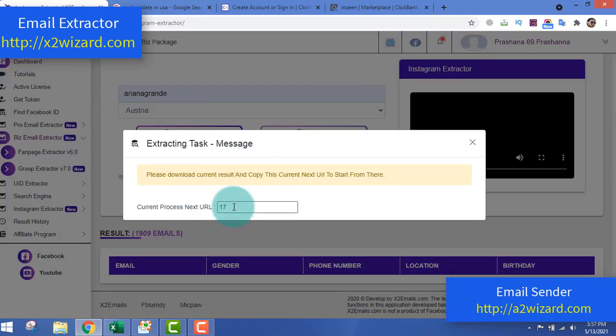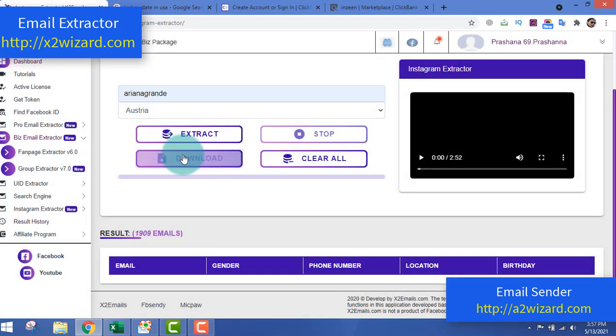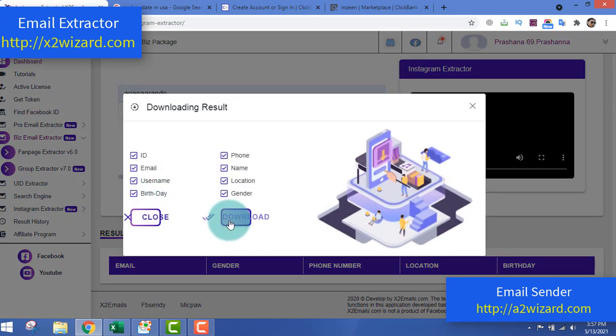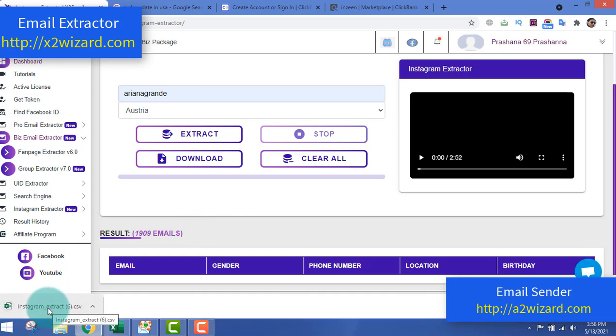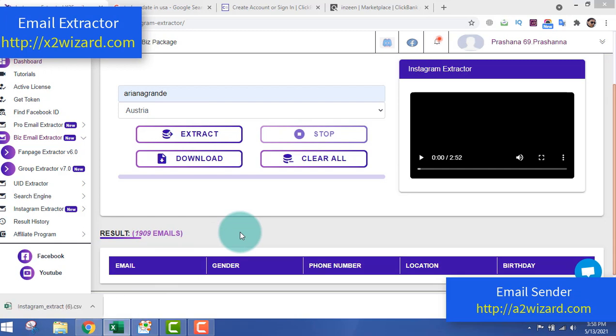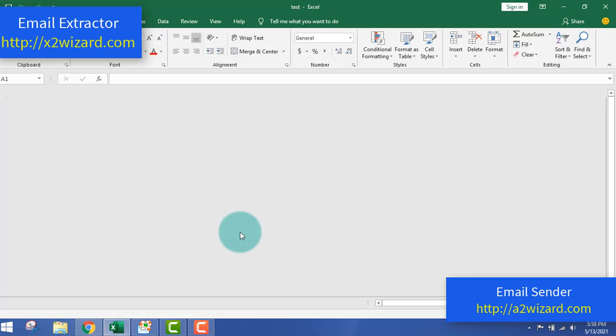Okay, let's see. The software has asked us to download the current result, and the current result starts from there. So it has asked us to download the emails and the current process, next URL 17. You can just click this download button. It will download these emails, and you can again start extracting emails from where we left off. Let's see, I'll just open it, and I'll show you whether the software has extracted the emails or not.